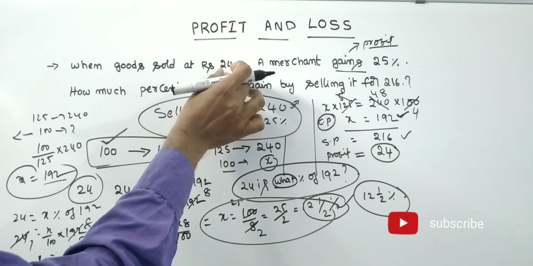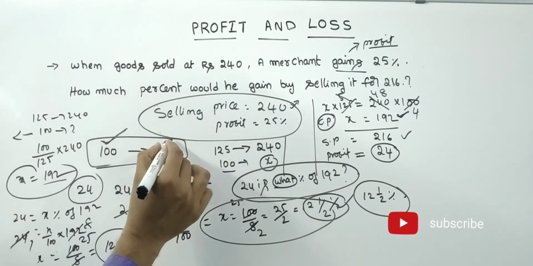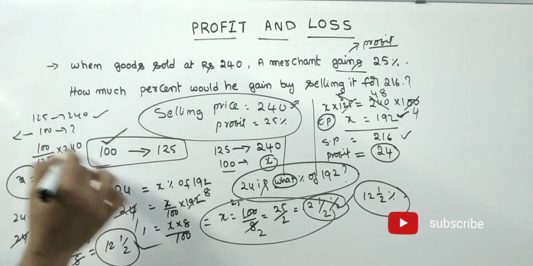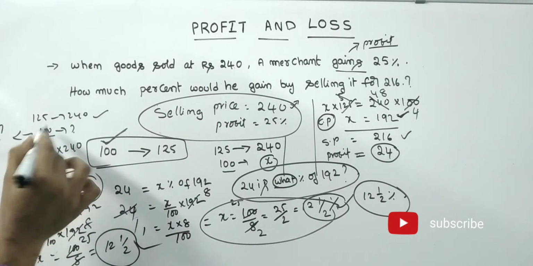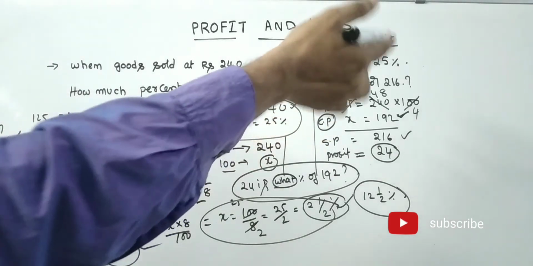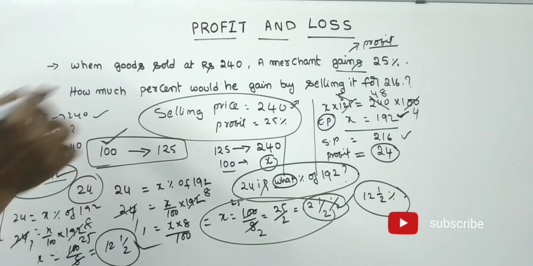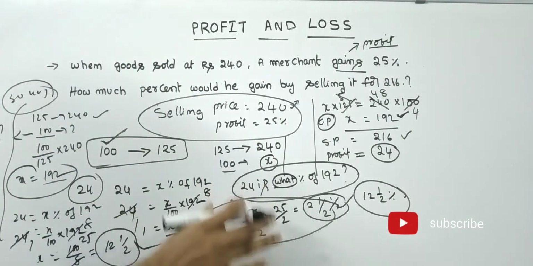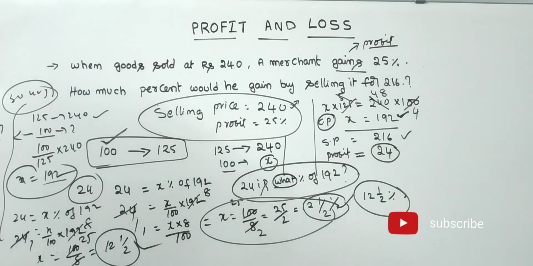That means he has given here 240 as the selling price. That means these two are equal. 125% is equal to 240. Then 100% how much? 100 is the cost price. If you get the cost price, then automatically we will get the answer. For this just 30-40 seconds only. But if you know the procedure, then easily we will get it.